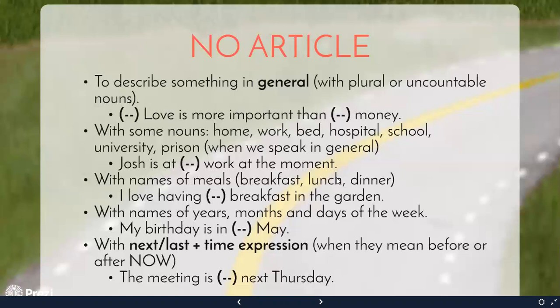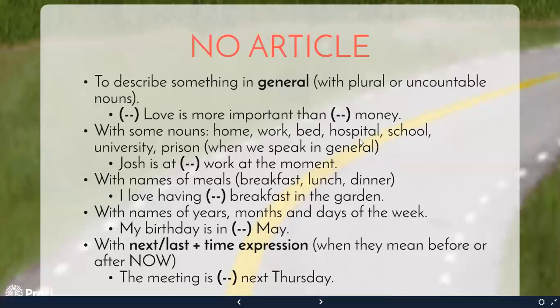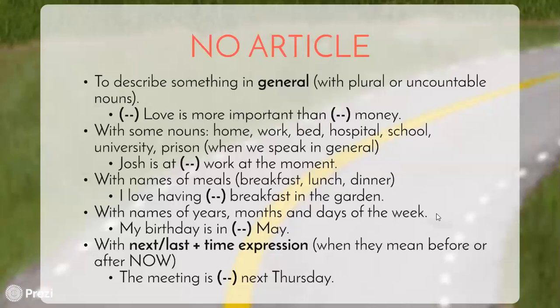Meal is breakfast, lunch, dinner, snack. Well, snack is different because we use that. Don't worry about it. Breakfast, lunch, dinner. So I say something like, I love having breakfast in the garden. It's incorrect to say, I love having the breakfast in the garden. Look at these examples, and these examples are very different from Spanish. So please be careful in this special aspect of articles when we don't use the article.